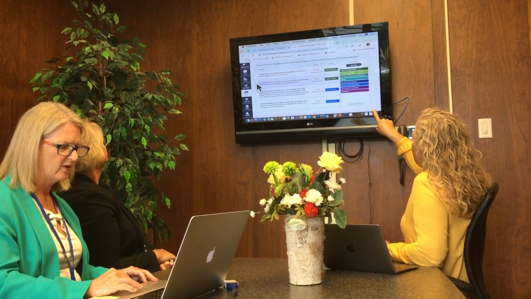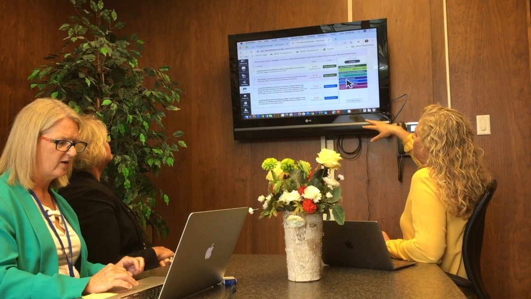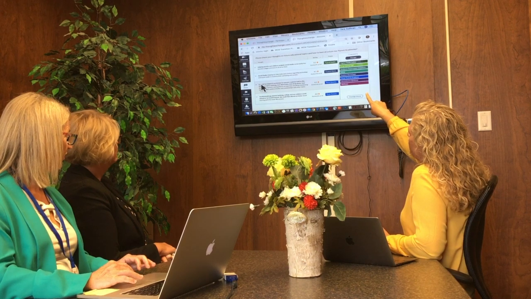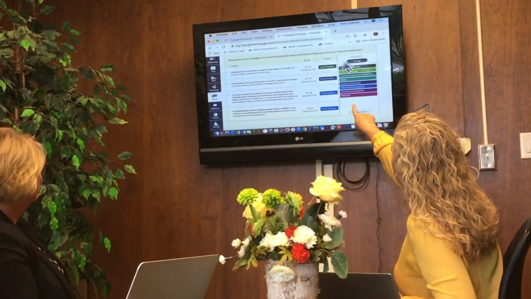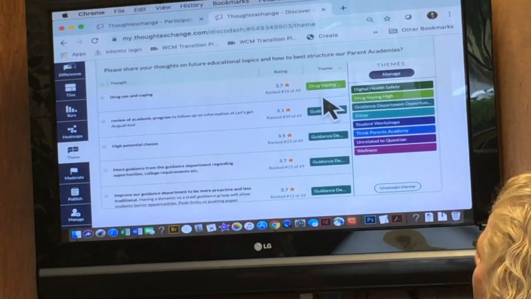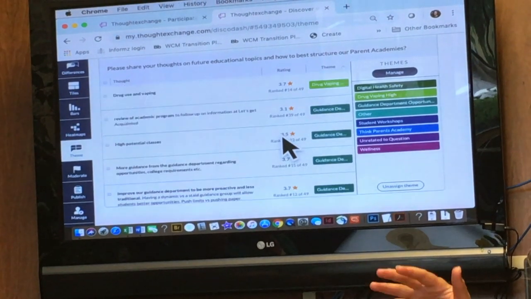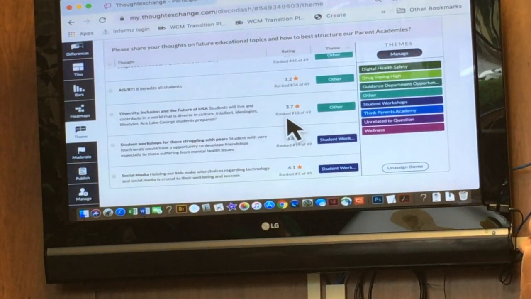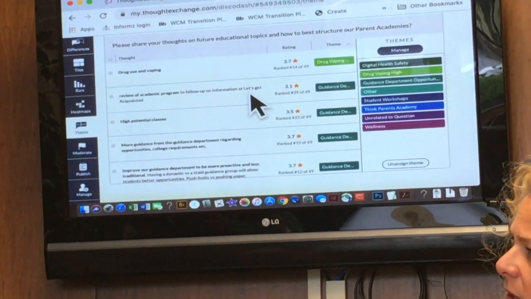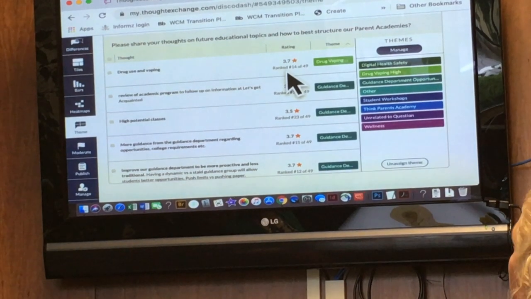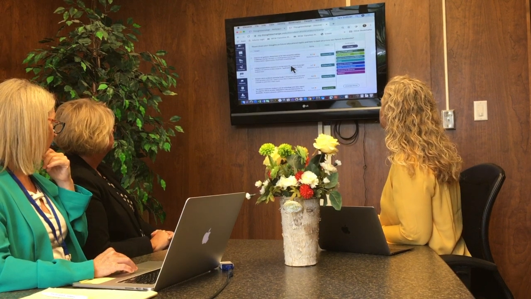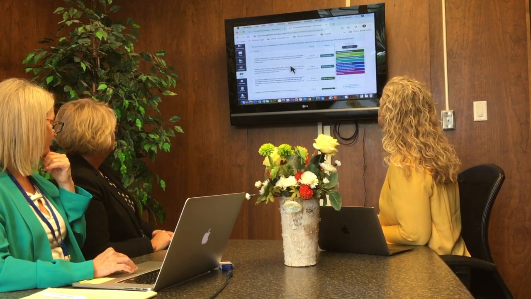So one more option we have that could help for us to go back and just reconfirm our choices, if we click on the theme button, over to your left a little bit more, right here, it will organize them by theme, so it would be easier for us to see all of the same theme thoughts listed together to make sure that there's not one that's sort of an outlier or doesn't fit. This just gives us a second quick glance to make sure that we all agree on the themes attached to each thought.